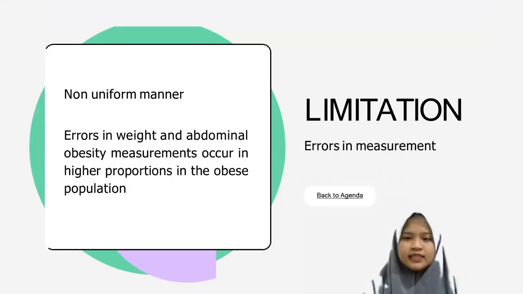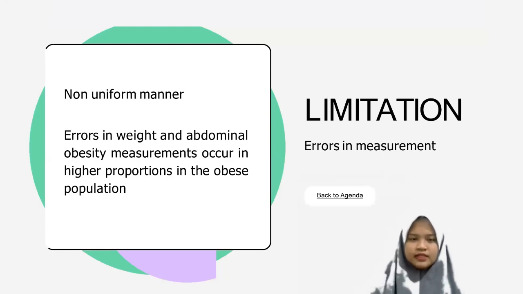And then the limitation. The one and only limitation of anthropometry is errors in the measurement, because every person has their own way to measure, and that can cause errors. The first factor that can affect it is a non-uniform manner.